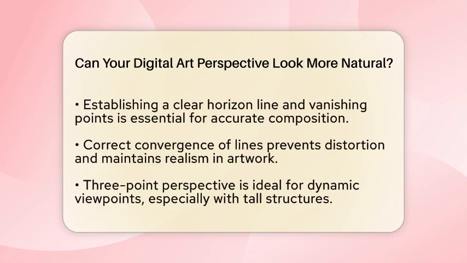To make your perspective appear more natural, start by establishing a clear horizon line and appropriate vanishing points. This will anchor your composition and ensure that all lines converge correctly. This prevents distortion that can break the realism of your artwork. Next, consider using 3-point perspective for dynamic viewpoints. This technique is especially effective when drawing tall structures or dramatic angles. It captures how vertical lines converge toward a third vanishing point, mimicking how our eyes perceive height and depth.